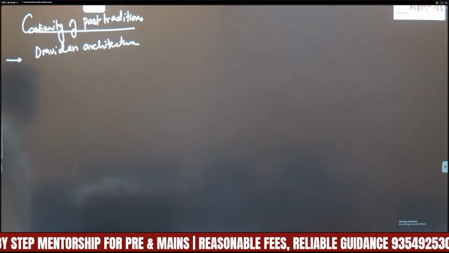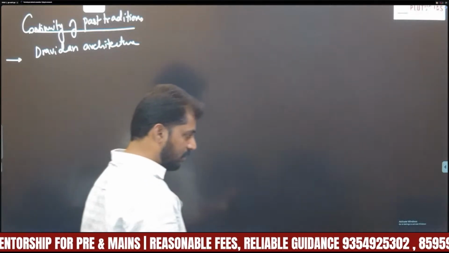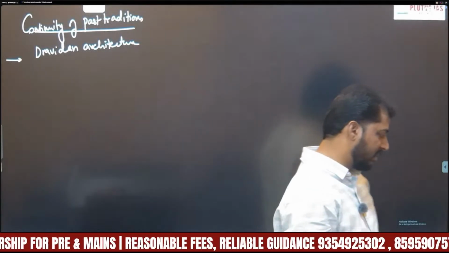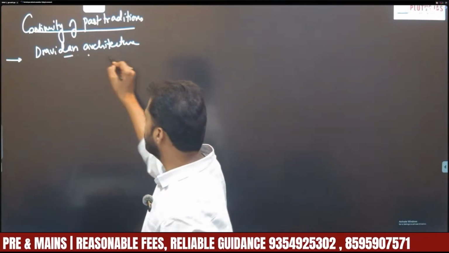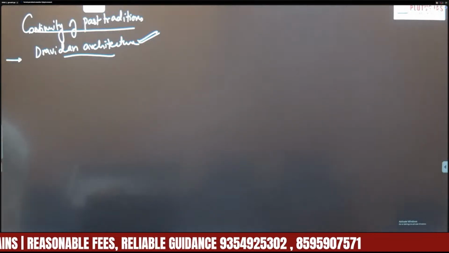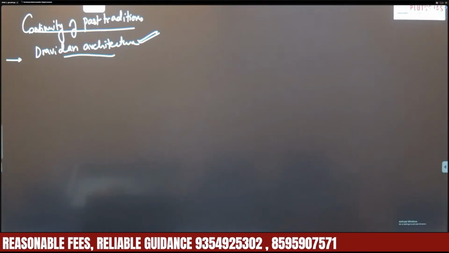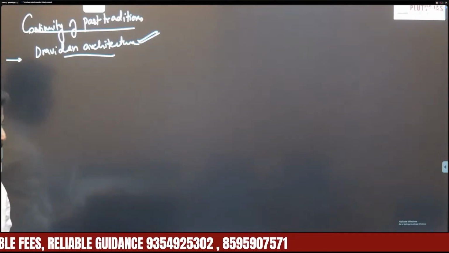First and foremost is Dravidian architecture. Though the Vijayanagara Empire developed a distinct style called the Vijayanagara style of architecture, it is nothing but a sub-style of Dravidian architecture, because most of the features of Dravidian architecture continued to be used by the Vijayanagara Empire.